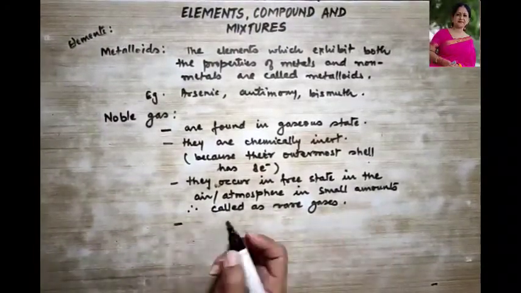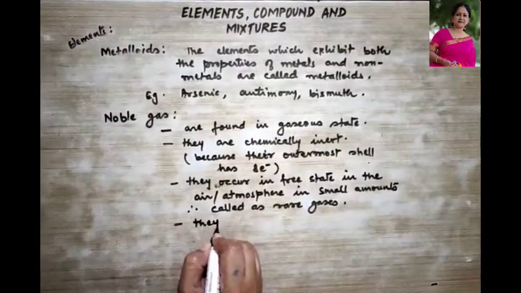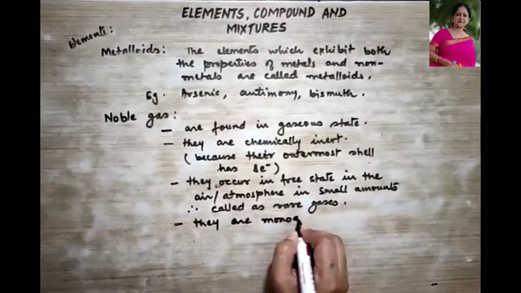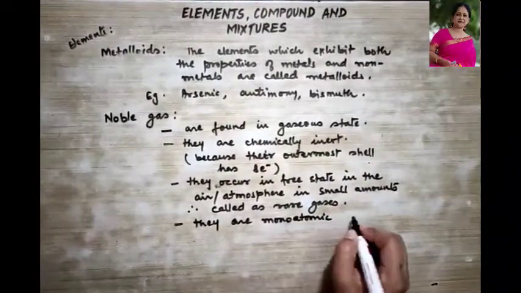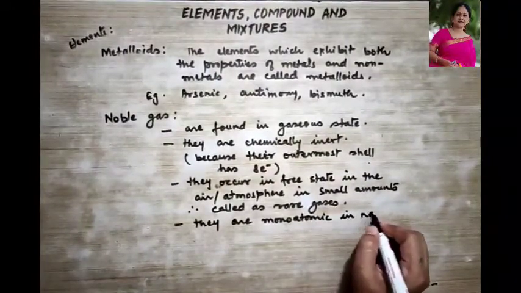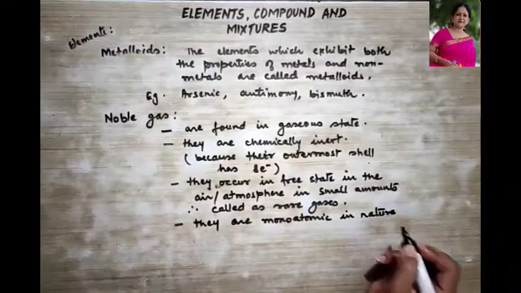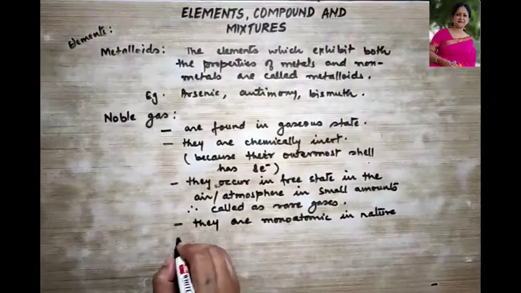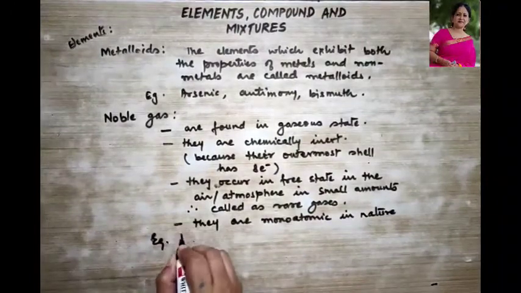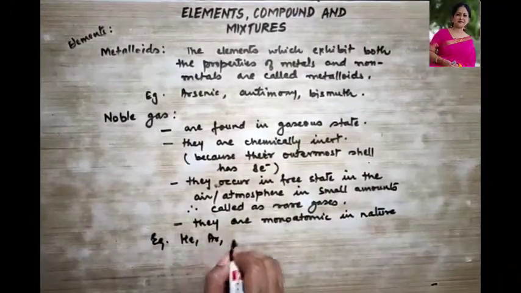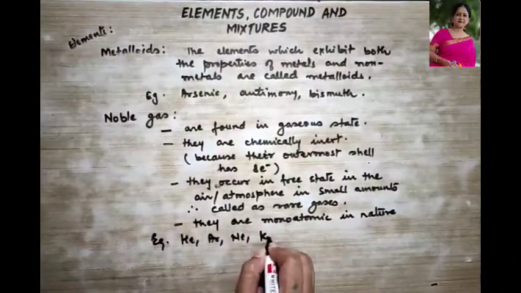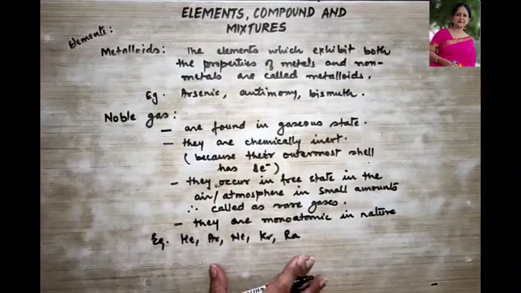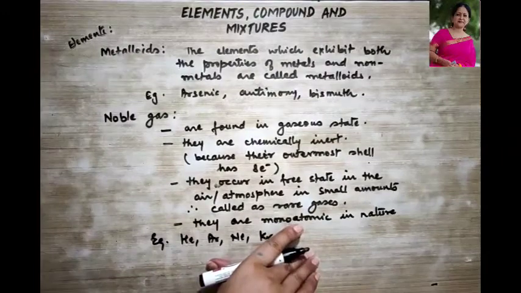One more important point, they are monoatomic in nature. So what do we mean by monoatomic? That means they are made up of only one atom. So examples could be your helium, argon, neon, krypton, radon, and so on.